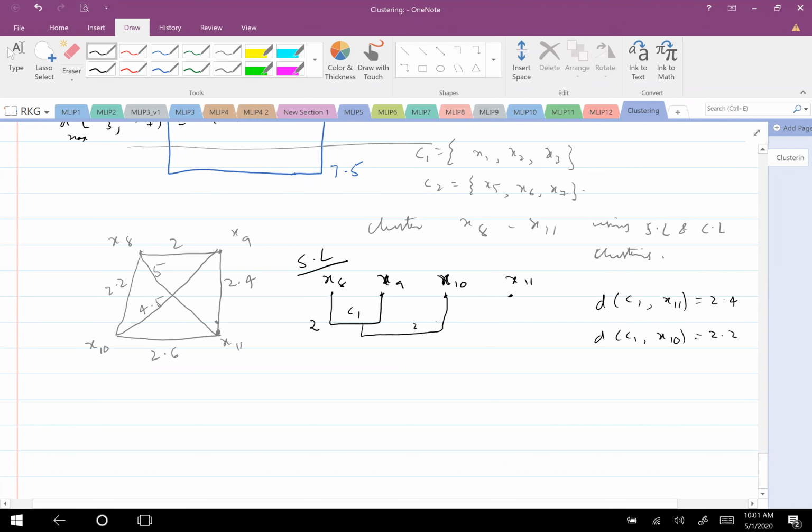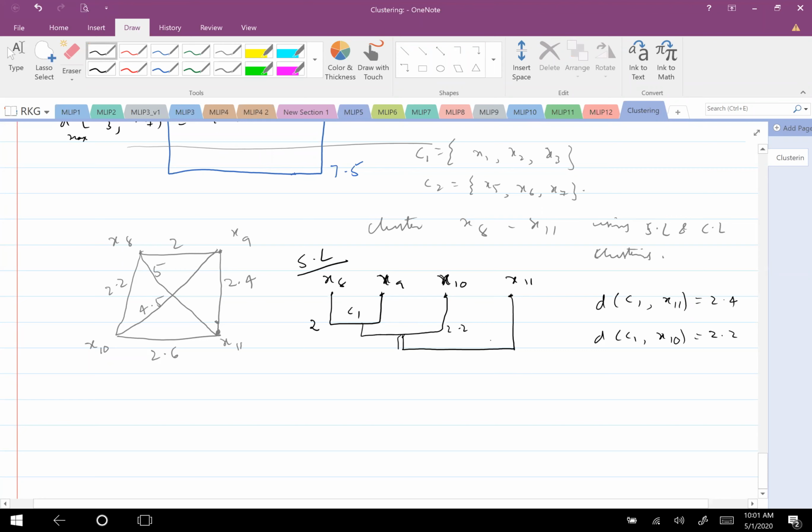Okay, next is what? This whole thing together is now C1. X11 has to be clustered with this, right? So with how much distance will it get clustered now? 2.4. Yeah, 2.4, because these are all clustered now. X11, if I see, the nearest neighbor is 2.4, correct. Okay, fine, good.